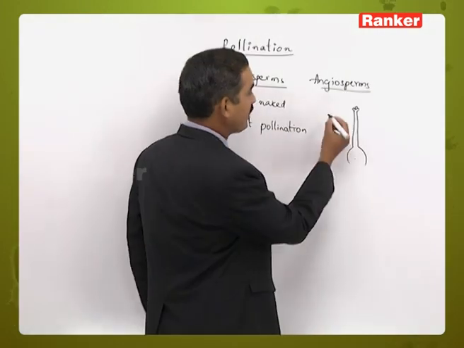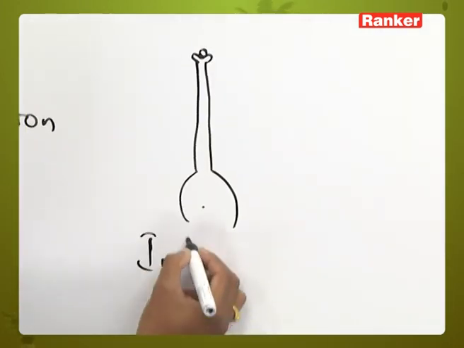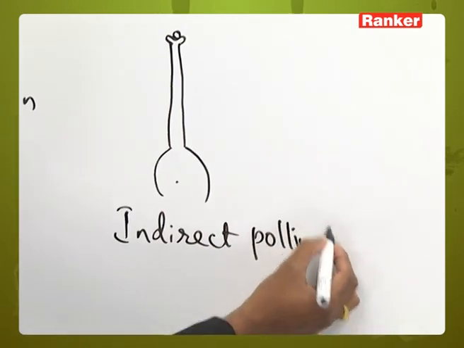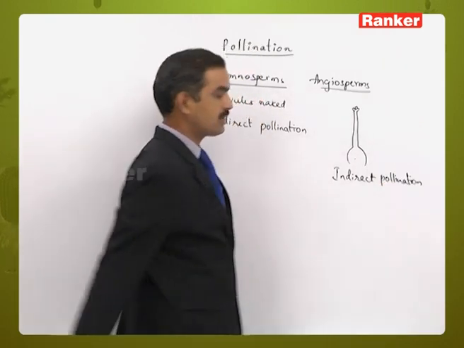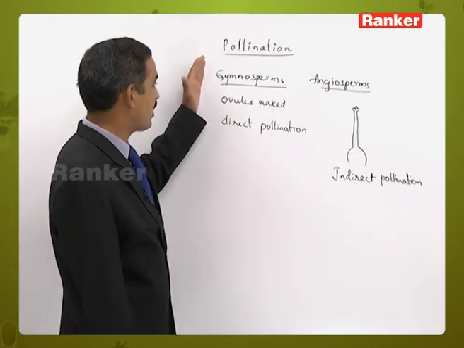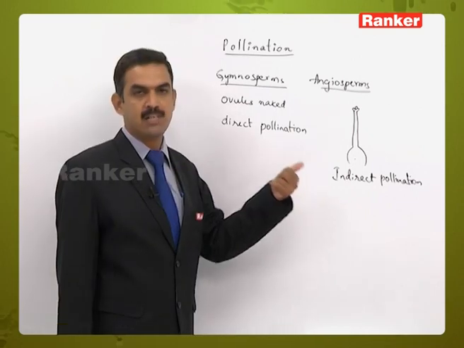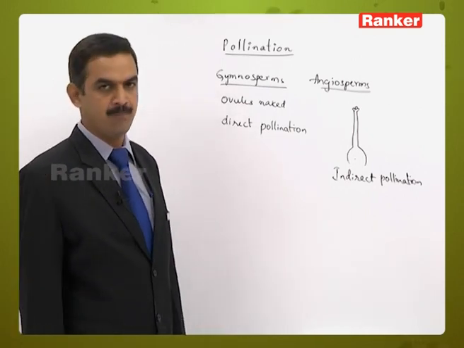That is why we call this the indirect type of pollination. So, this is the variation we find between the pollination of gymnosperms and angiosperms, based on the absence and presence of the ovary in them.